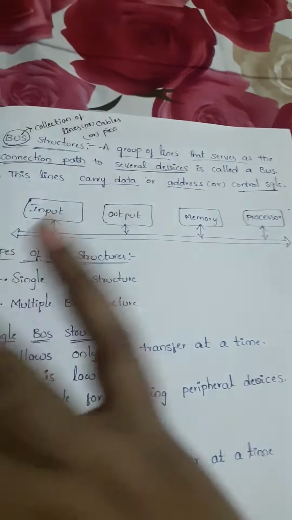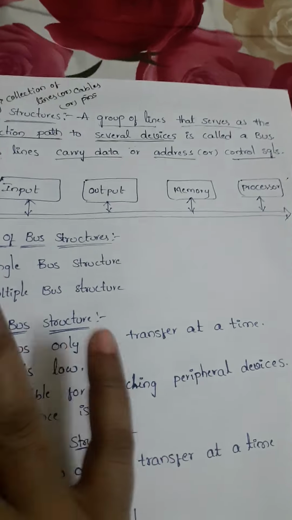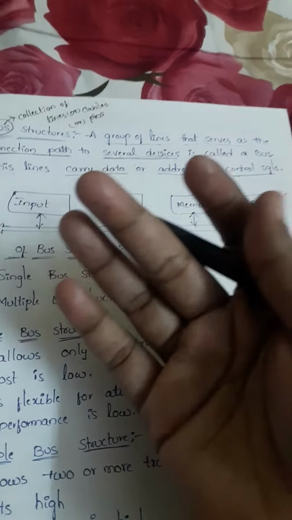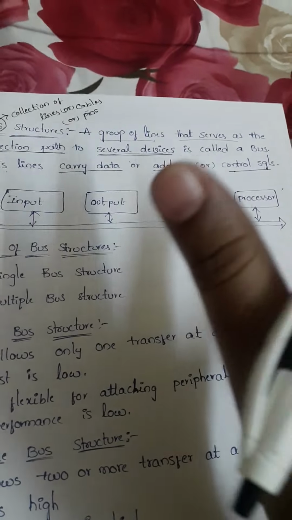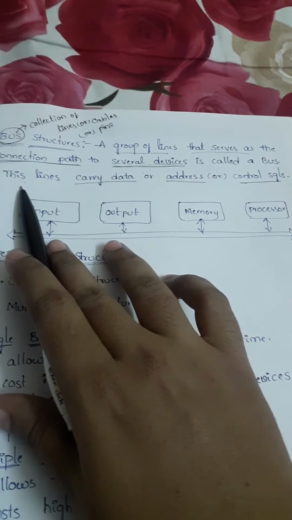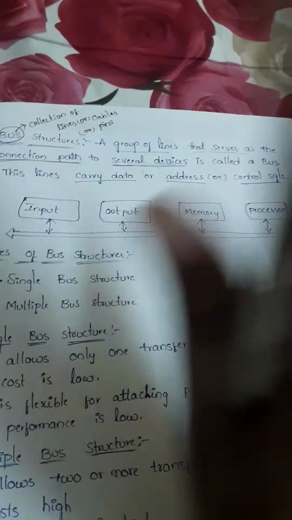Okay, so bus, we can say that it is a group of pins or a group of lines or cables. So a cable is nothing but something which consists of some information, right? That information we can transfer from one line to another line. So this is the connection path to several devices.